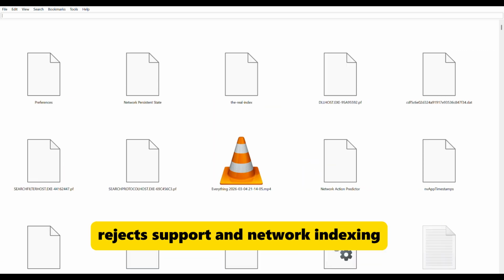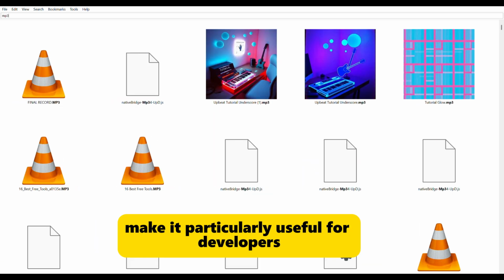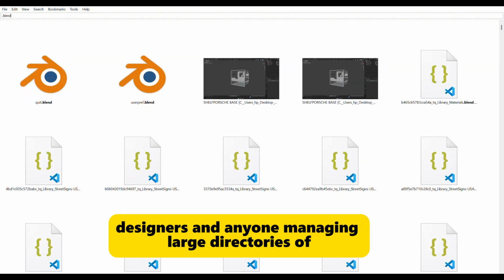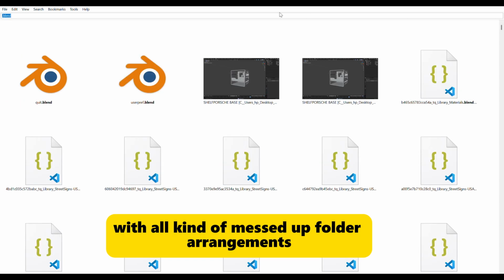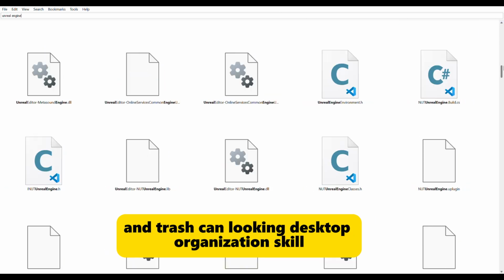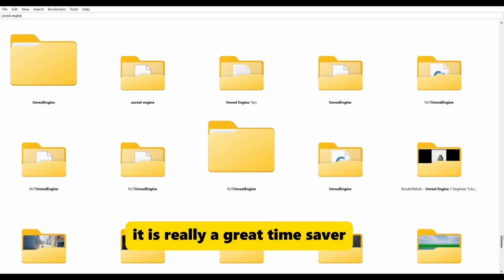Advanced filters, regex support, and network indexing make it particularly useful for developers, designers, and anyone managing large directories of assets or projects. For a person like me with all kind of messed up folder arrangements and trash-can-looking desktop organization skill, it is really a great time saver.